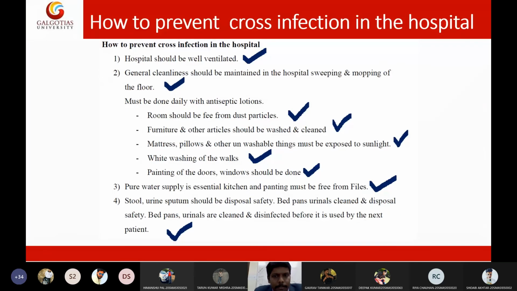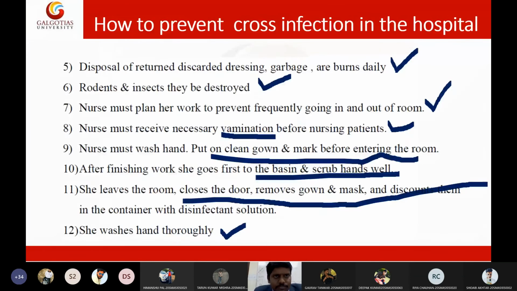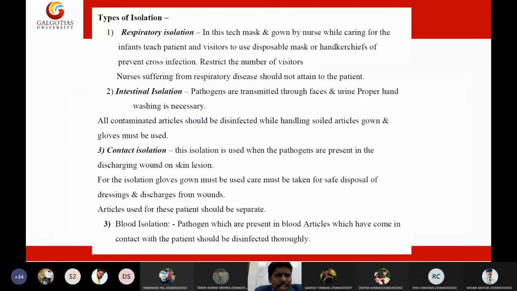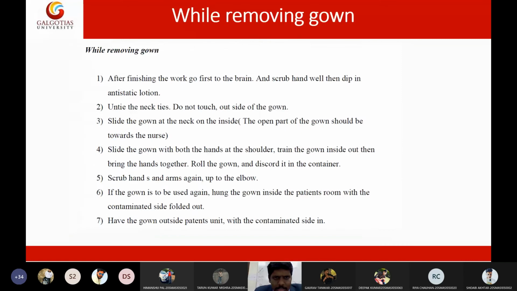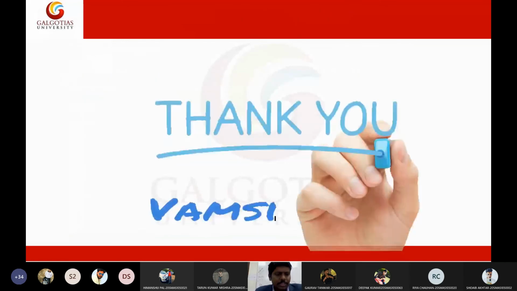Then we discussed the parameters to prevent cross infection. The same thing regarding the personal protective equipment, how to don the PPE and how to doff that PPE. This is all about cross infection.